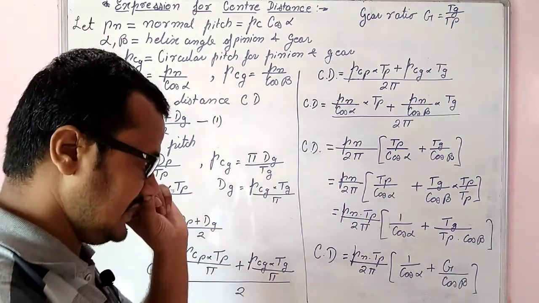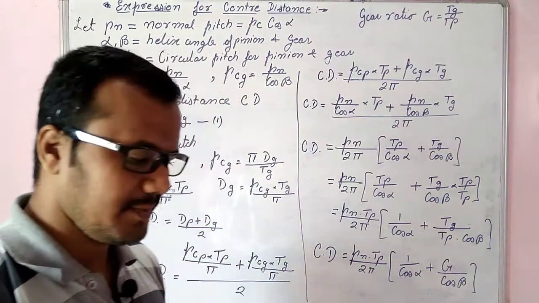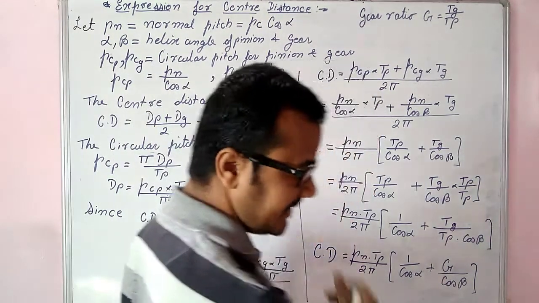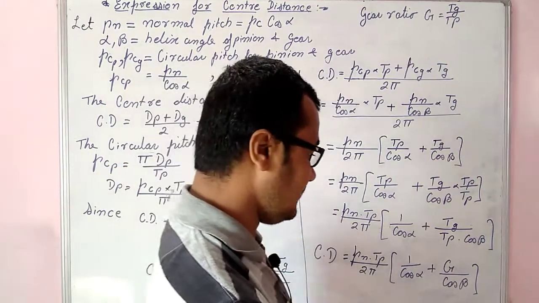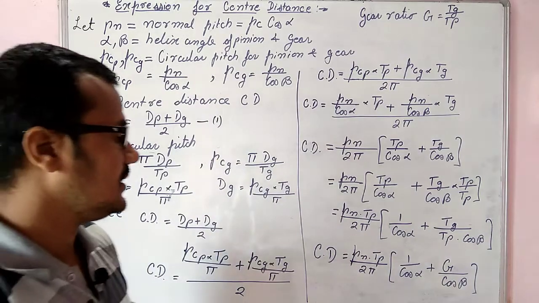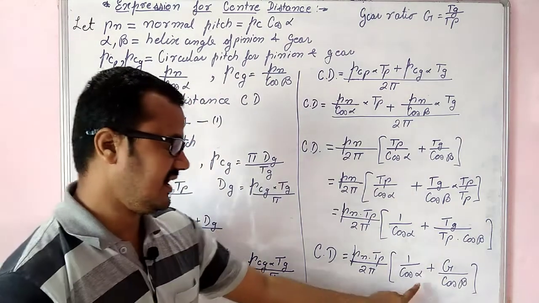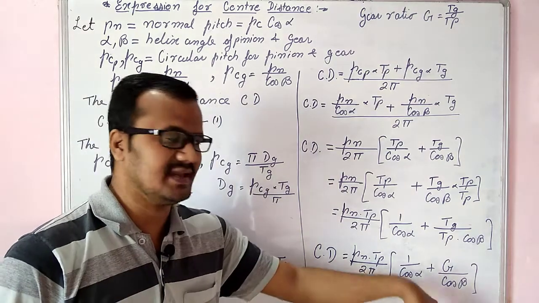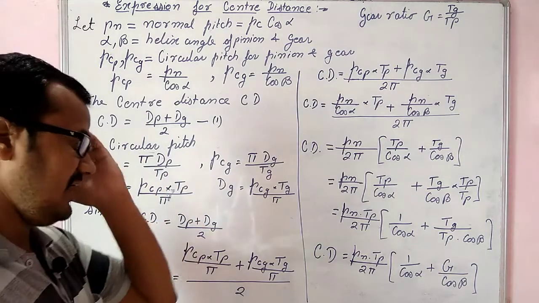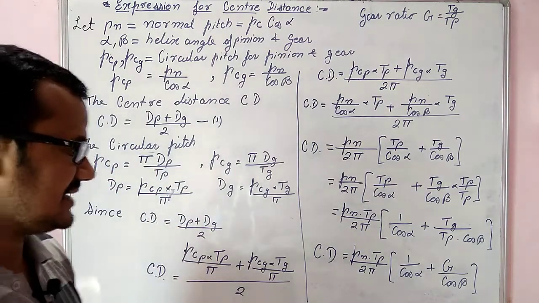So center distance CD is equal to Pn Tp upon 2 pi in bracket 1 upon cos of alpha plus G upon cos of beta, right? This alpha and beta, what are they? They are the helix angles of the meshing gears. Alpha is helix angle for pinion, beta is helix angle for gear. Now somewhere in books, instead of alpha and beta, alpha 1 and alpha 2 are used, so nothing changes.